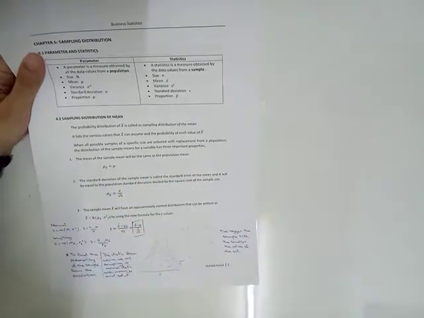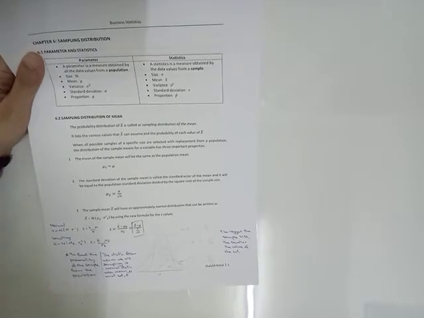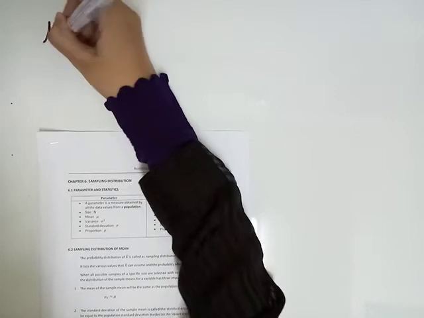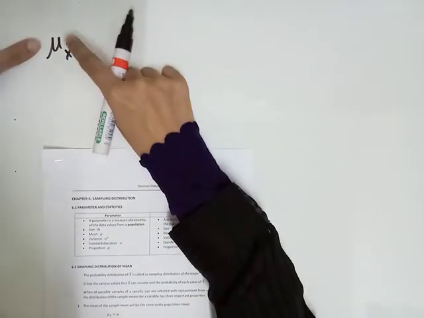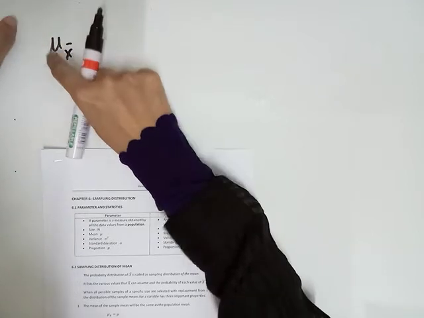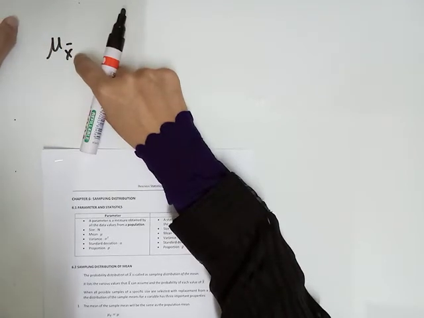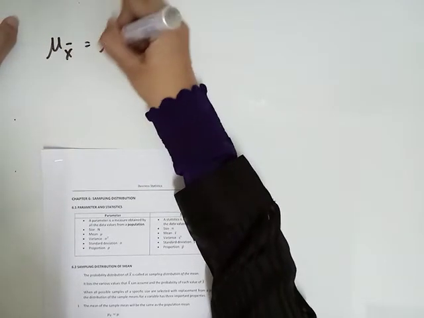Look at number 1. The mean of the sample mean will be the same as the population mean. This symbol, the mean of the sample mean, is equal to the mean of the population.